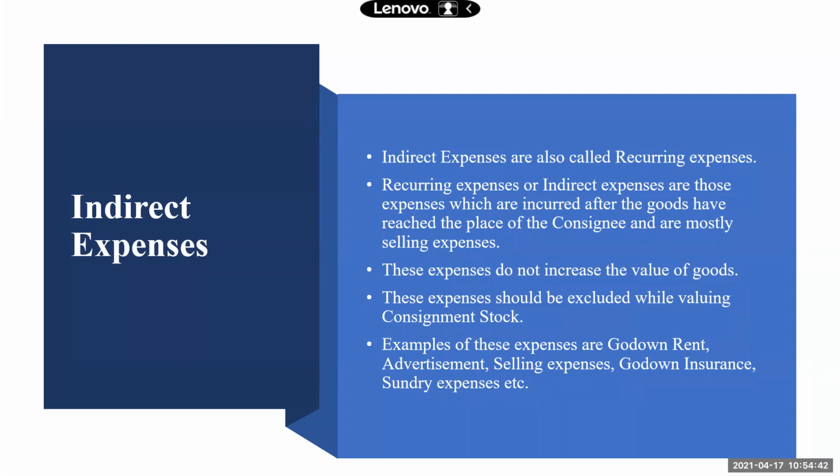So see, you have to remember the consignment as a simple story now, starting from the consignor sending the goods to the consignee, along with goods sending pro forma invoice, the consignee selling the goods, after the sales, preparing the account sales, and sending this account sales to the consignor. And in the account sales, the consignee will deduct his expenses, his commission, and send the final balance to the consignor. So this is a short story which you should remember. If you remember the story in the sequence, it is very easy for you to write the journal entries and prepare the ledger accounts. We can easily do it there.